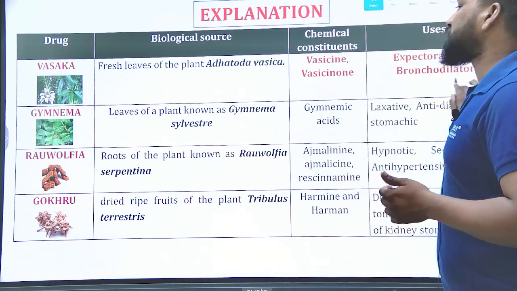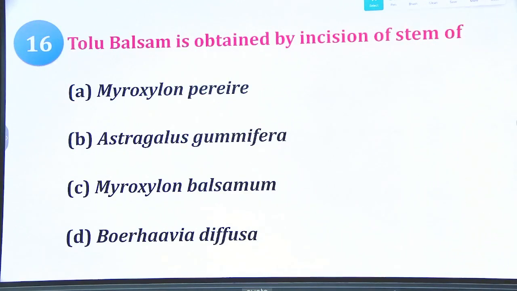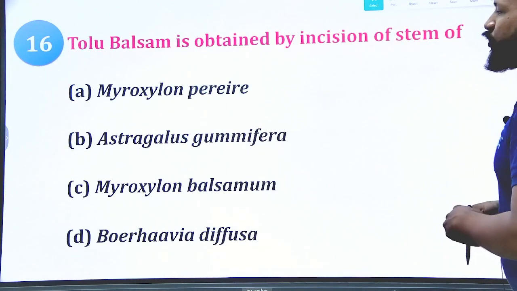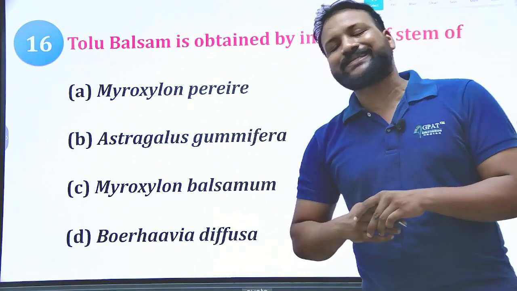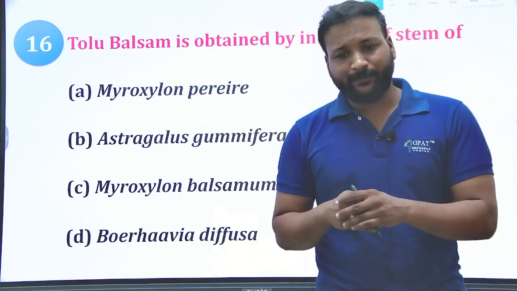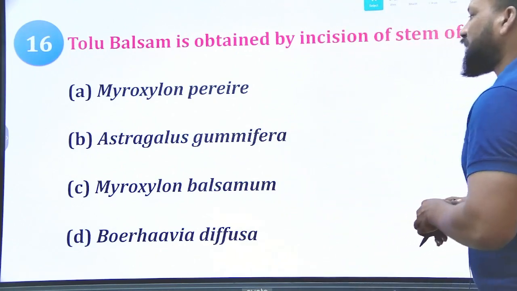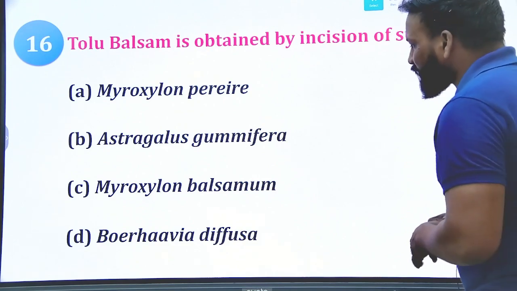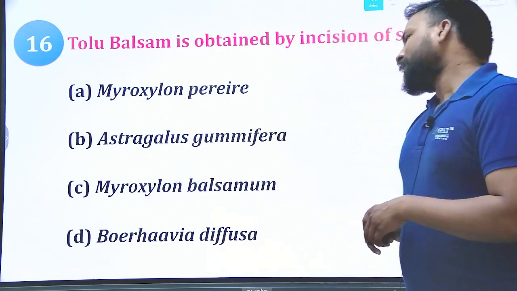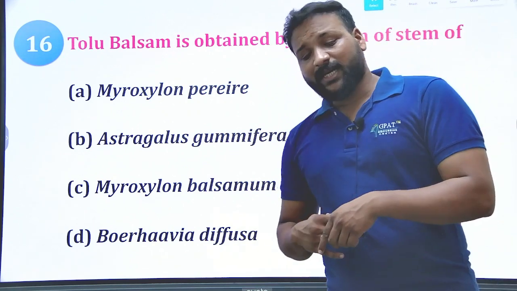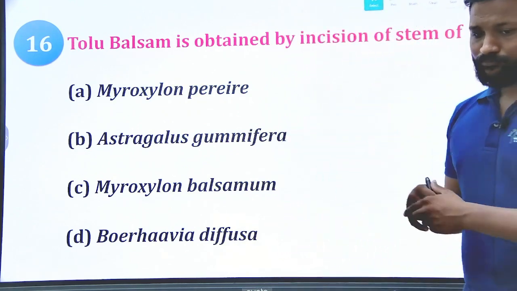Okay, next one. Tolu balsam is obtained from the incision of the stem of which of the following species? Option A, Myroxylon pereirae; B, Astragalus gummifer; C, Myroxylon balsamum; and D, Boerhavia diffusa. What is the right answer?